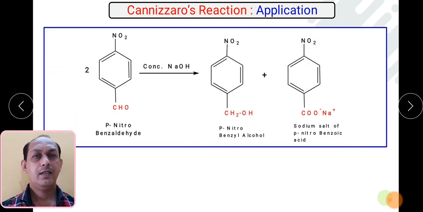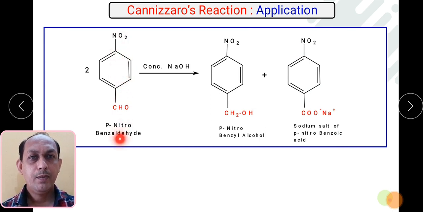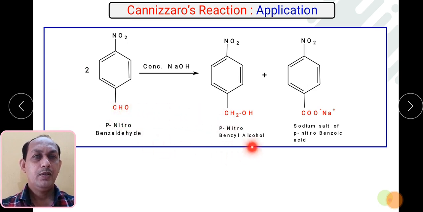Now we will take another substituted aldehyde. This is 4-nitrobenzaldehyde, that is also called para-nitrobenzaldehyde. So two molecules we have taken. One molecule will convert the CHO group into CH2OH group, and another molecule gets converted into COO minus Na plus. This one is the oxidized product, this one is the reduced product.